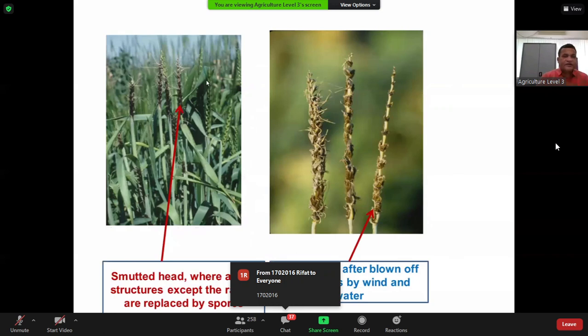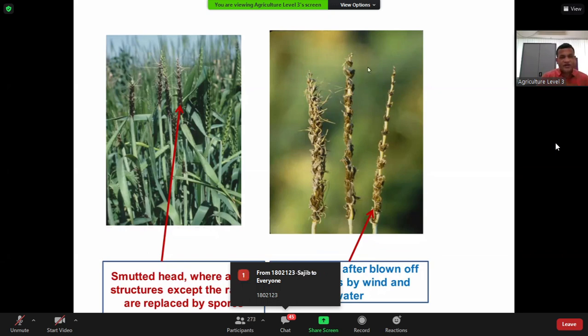And you see here, clearly, here is the healthy head. What is the field situation? For example, this is the field view of wheat, and you see the healthy heads and the infected heads. As I told, the infected head emerges earlier, I mean the smutted head comes out earlier as compared with the healthy heads.